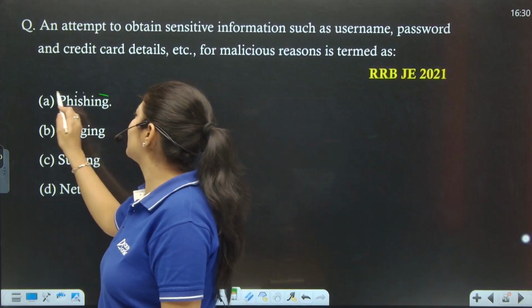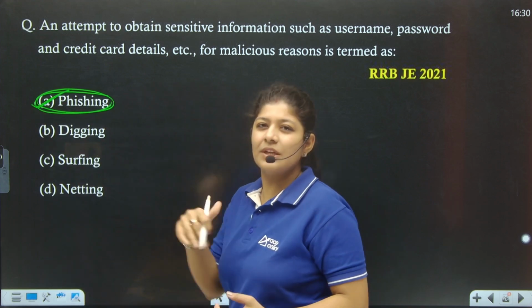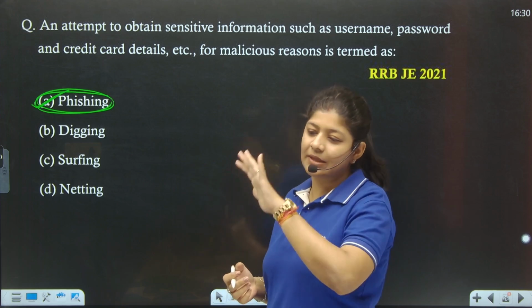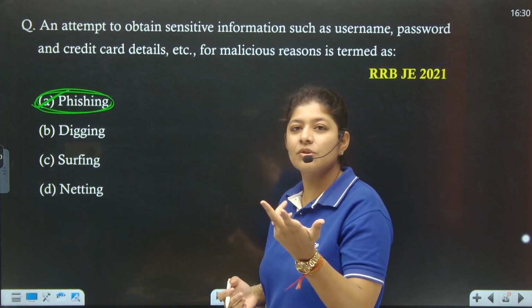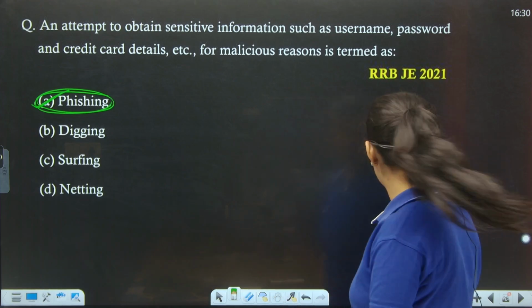So basically it's option number A. Digging is to search something or to dig into something. Surfing is searching something over the internet. Netting is nothing but the net, right?